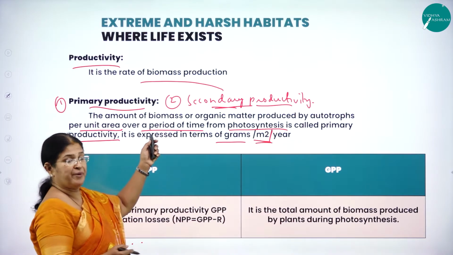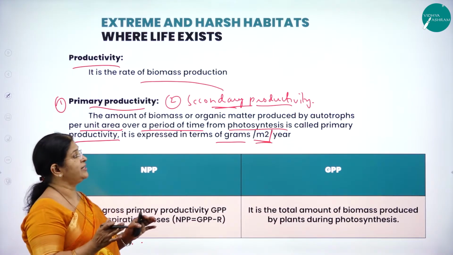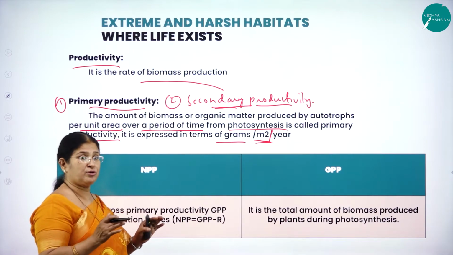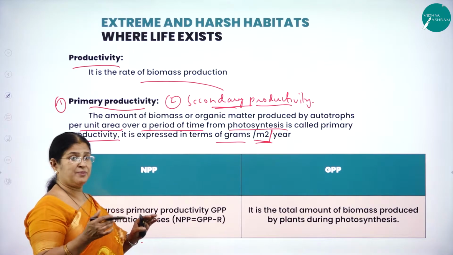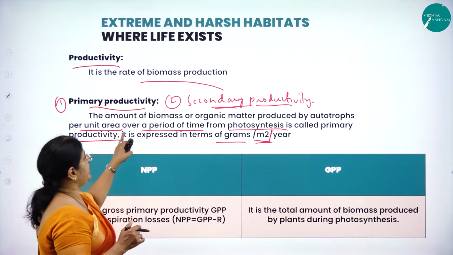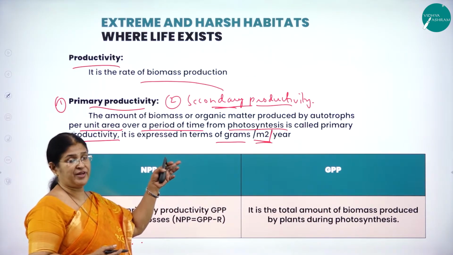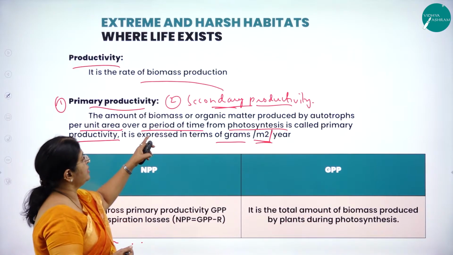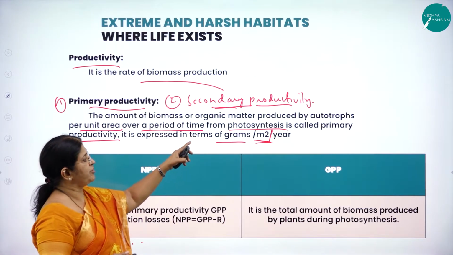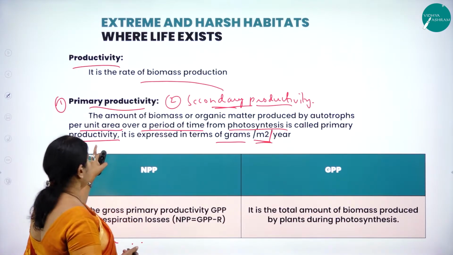The amount of biomass or organic matter that is produced by the autotrophs, that is the producers, per unit area over a period of time. Here the producers are the autotrophs which manufacture their food through photosynthesis. Over a period of time from photosynthesis is called primary productivity.